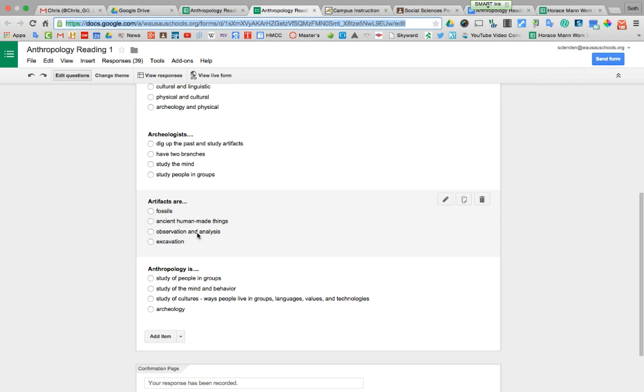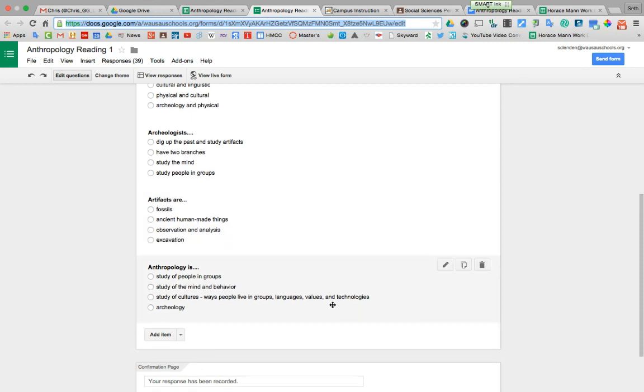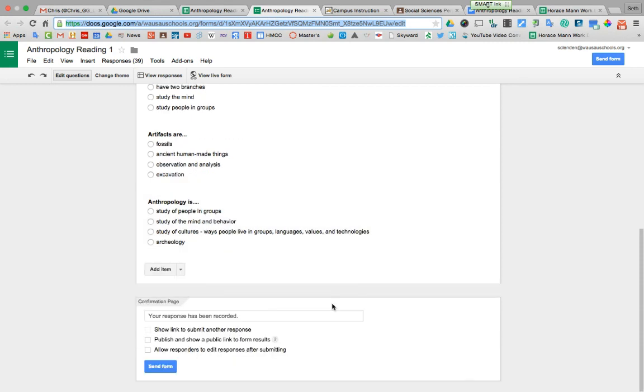Observation and analysis is not the right answer. That's just the tools that anthropologists have. Excavation just means to dig for things, but they would probably dig for artifacts. Again, ancient human-made things. Anthropology is not the study of people in groups, that's sociology. Not the study of the mind and behavior, that's psychology. It is the study of cultures, ways people live in groups, languages, values, and technologies. Archaeology is a part of anthropology, but it's not anthropology itself.